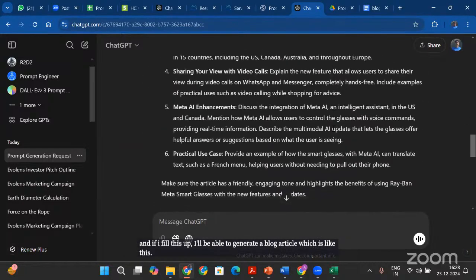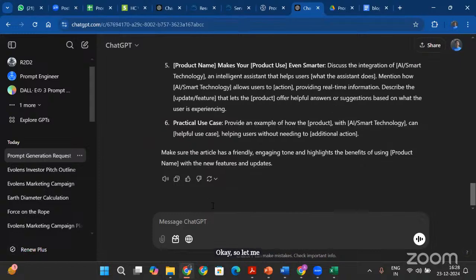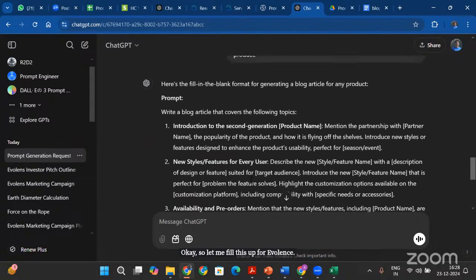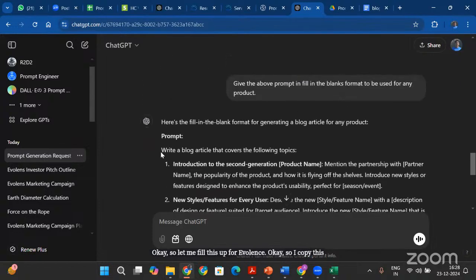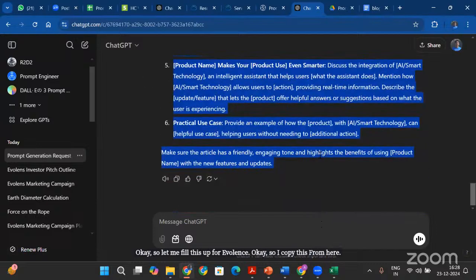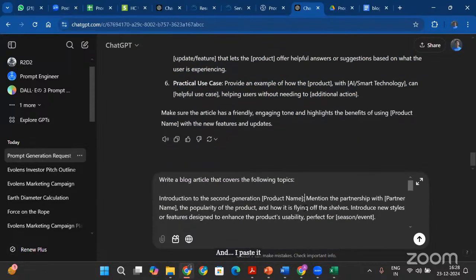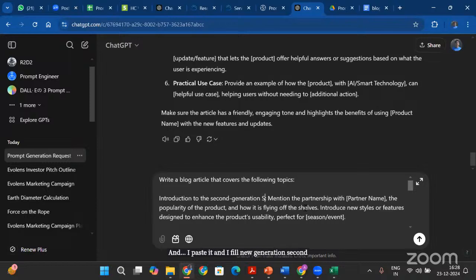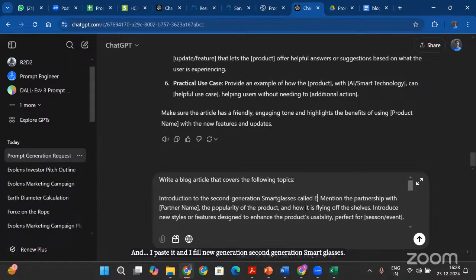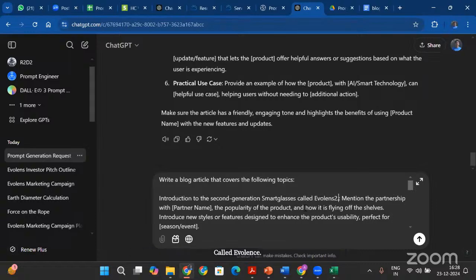Okay, so let me fill this up for Evolence. Okay, so I copy this from here and I paste it and I fill in new generation, second generation, smart glasses called Evolence 2.0.